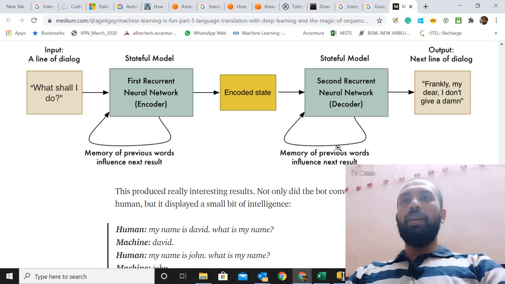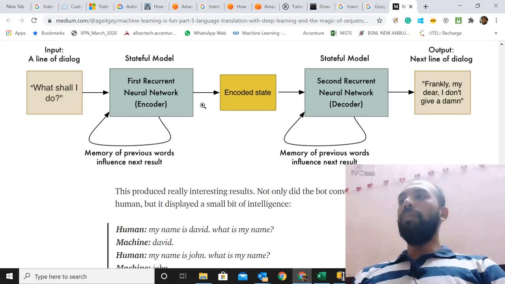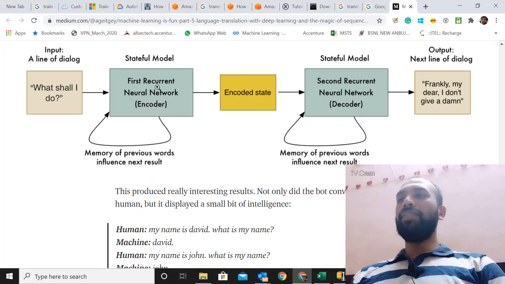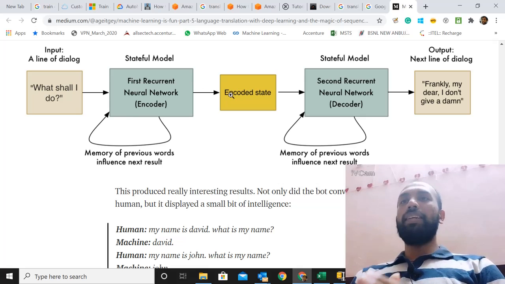Before we actually start building our API, let's look at the design and how it works within the system. This is what is happening inside the black box. Basically it takes your text in the English language and converts that into an encoded message. This LSTM model, the RNN, recurrent neural network model, acts as an encoder and converts this into an encoded state.